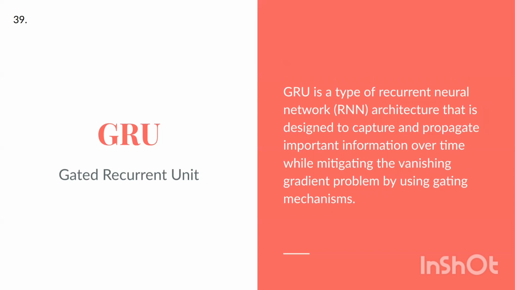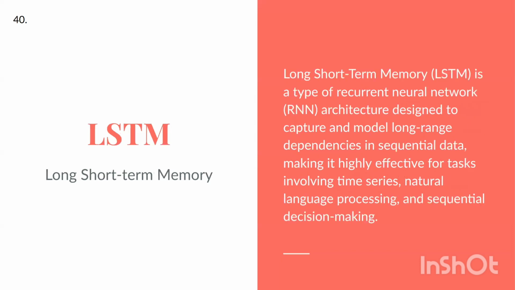GRU, Gated Recurrent Unit. GRU is a type of recurrent neural network architecture that is designed to capture and propagate important information over time while mitigating the vanishing gradient problem by using gating mechanisms. LSTM, Long Short-Term Memory. Long short-term memory is a type of recurrent neural network architecture designed to capture and model long-range dependencies in sequential data, making it highly effective for tasks involving time series, natural language processing, and sequential decision-making.